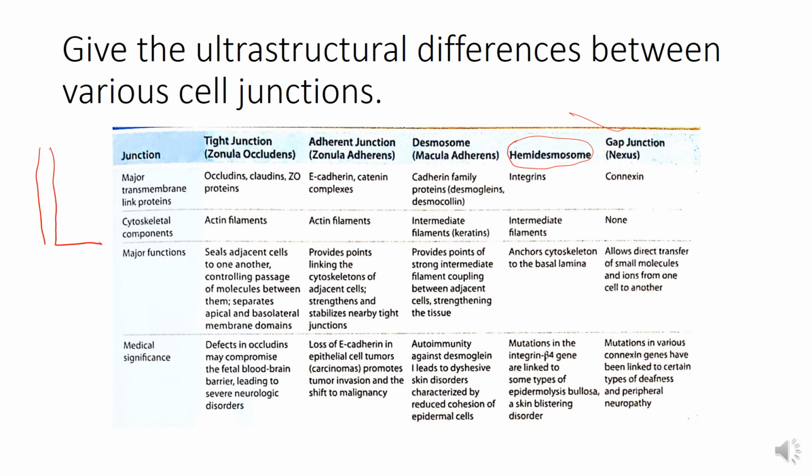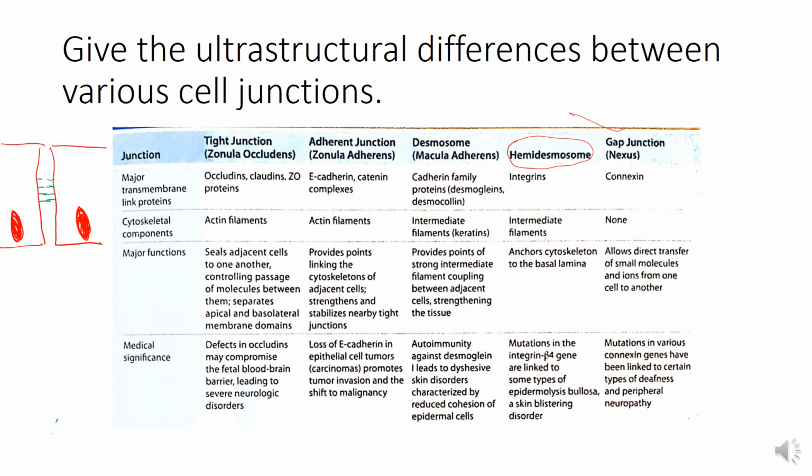Now the junction is between the 2 cells. These are the 2 cells which are lying here. Okay, so this is the intercellular space. Now these 2 cell membranes are linked by certain proteins which are lying in between the 2 cell membranes, extending from the cell membrane and lying in the intercellular space.